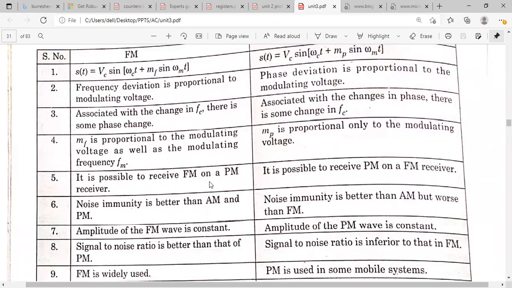So we can receive by using a phase modulator or demodulator, you can receive both FM and PM, and here also you can receive both FM and PM. And here the noise immunity is better than in AM. Here also the noise immunity is better than in AM, but worse than in FM.